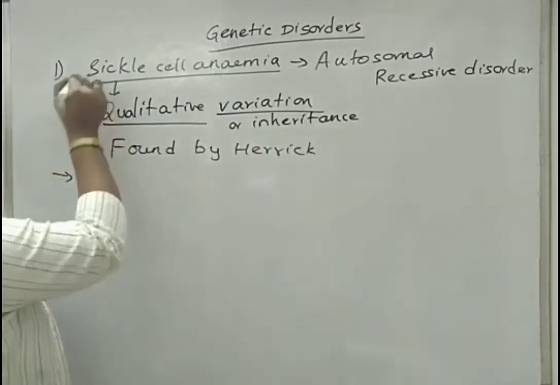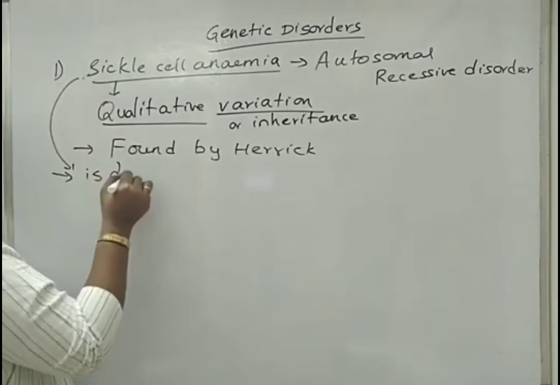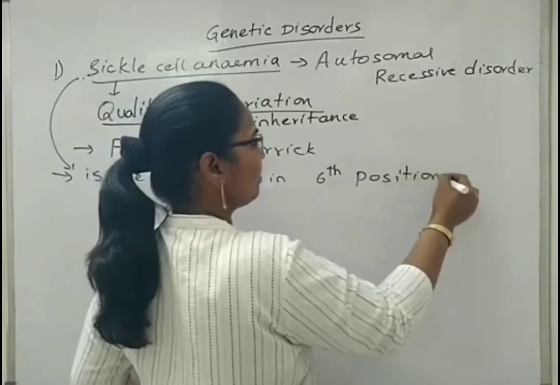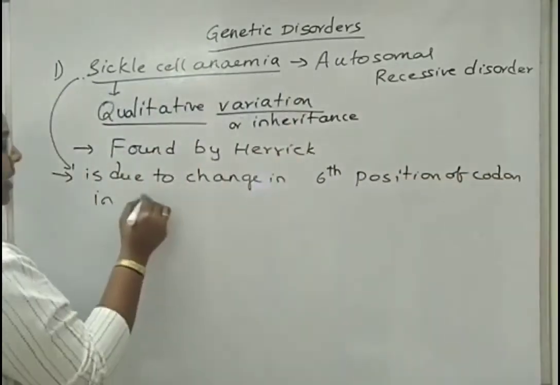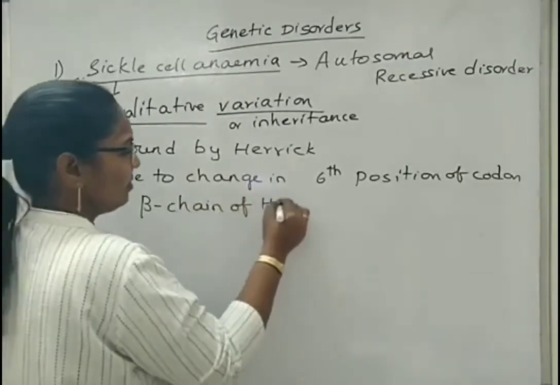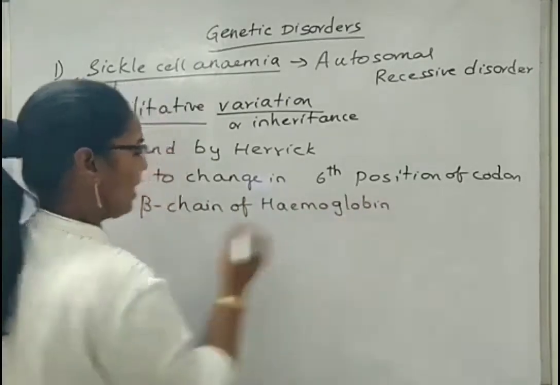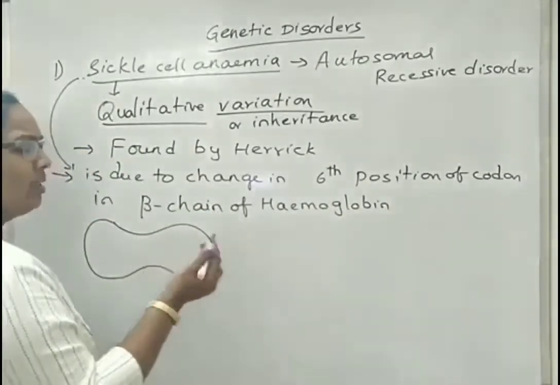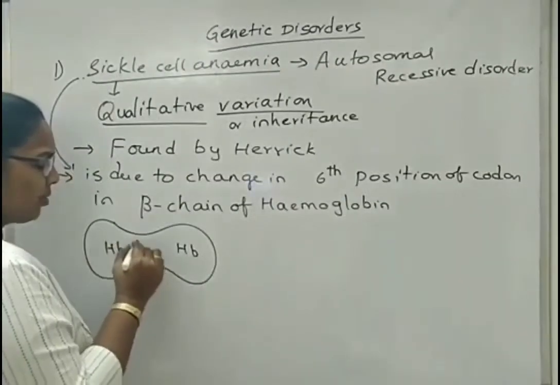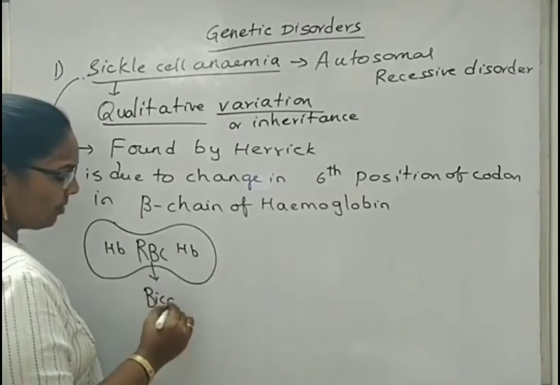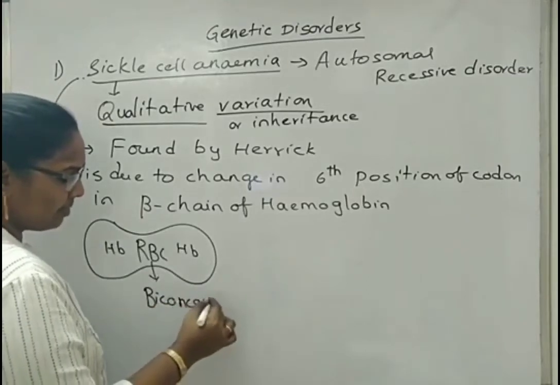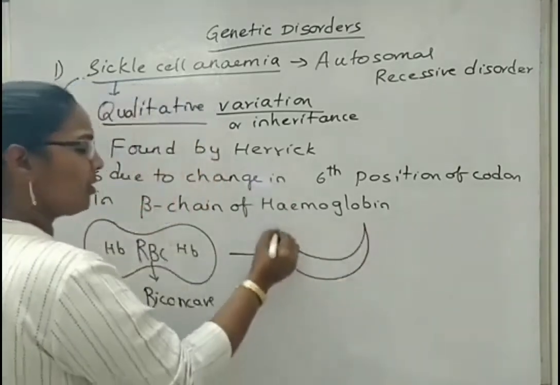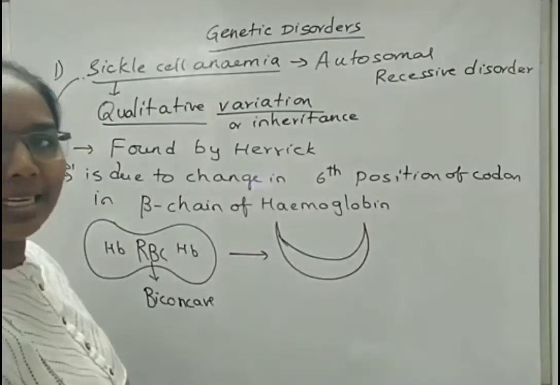What causes sickle cell anemia is a change in the 6th position of the codon in the beta chain of hemoglobin. Normally, hemoglobin exists inside the RBC, and the RBC has a biconcave shape. This is the normal condition. Because of this change, the shape of the RBC changes to sickle shaped, so we give the term sickle cell anemia.